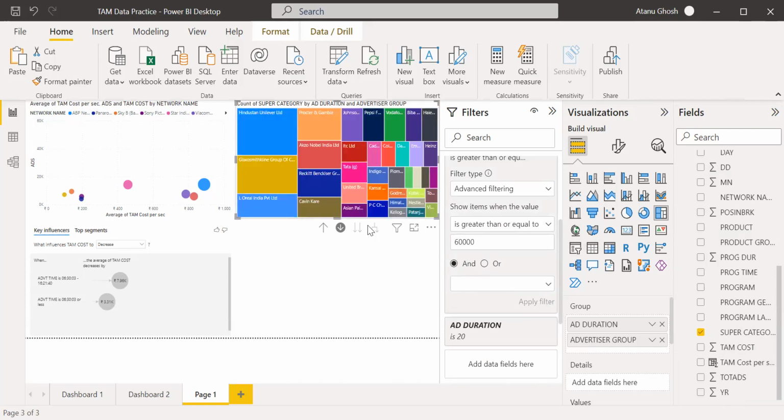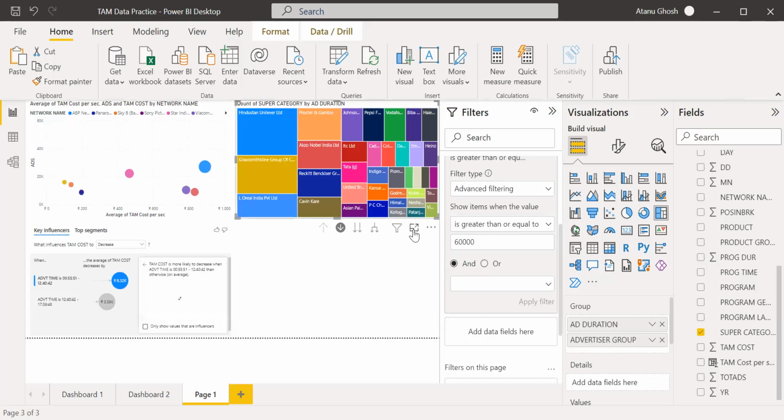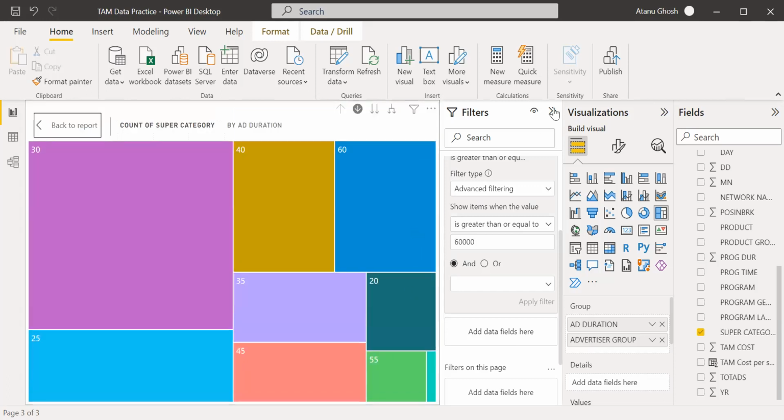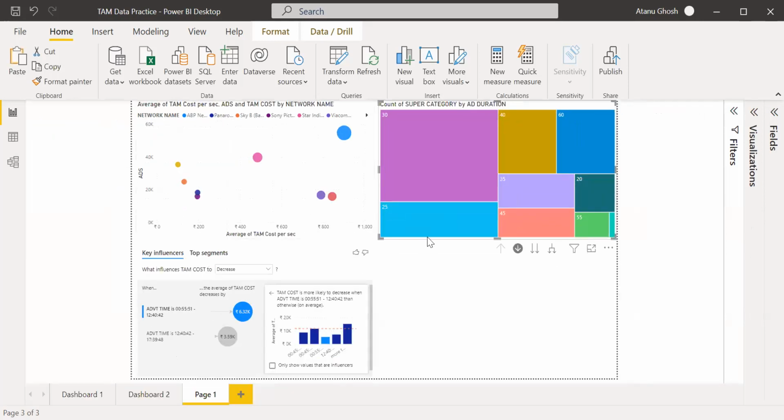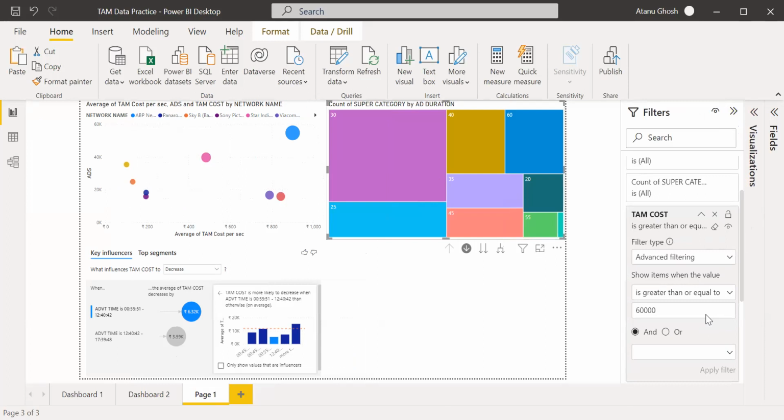Yeah, okay, this sounds better. So what we see over here is, okay, so this is the duration. Let me go back over here. Oh, acha. Now it has taken 30 because I have used a filter where the TAM cost is greater than this.